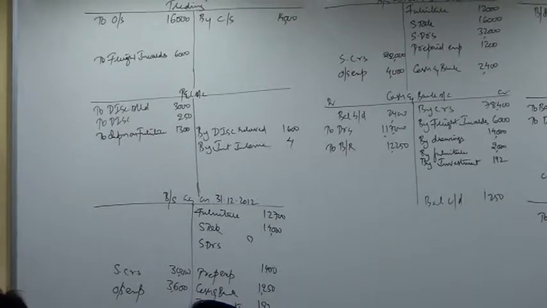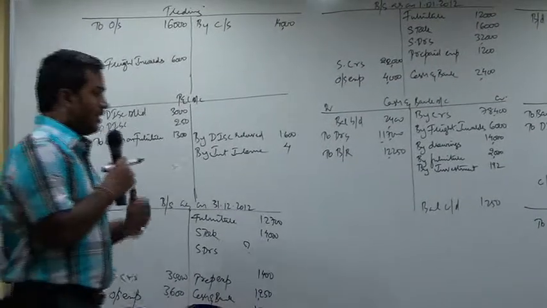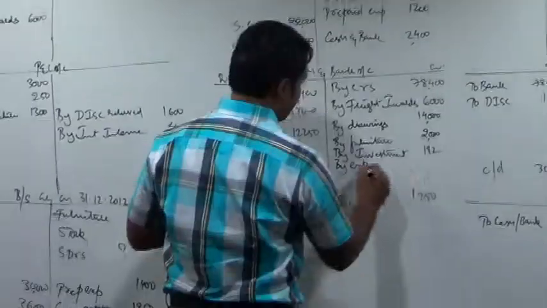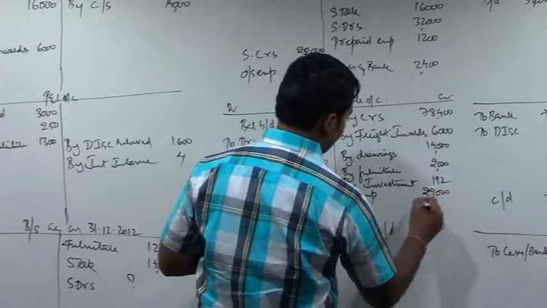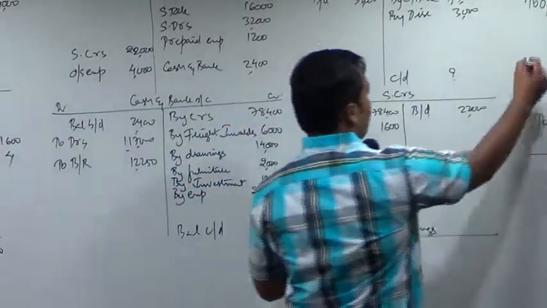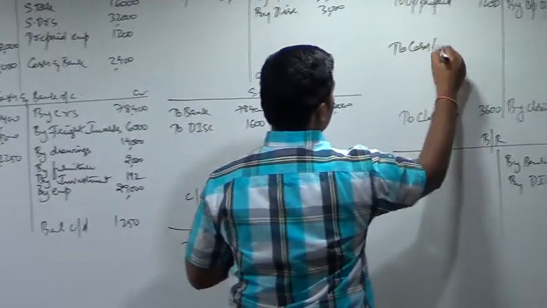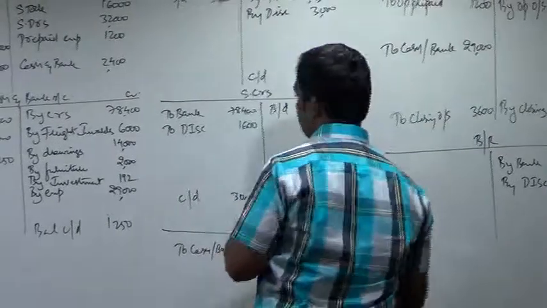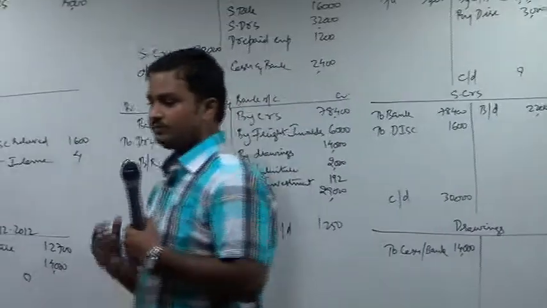Expenses including salaries paid, 29,000. What is the entry like? Expenses account debit to cash and bank account. By expenses 29,000. Expense account is already there in your notebook. To cash and bank, 29,000.